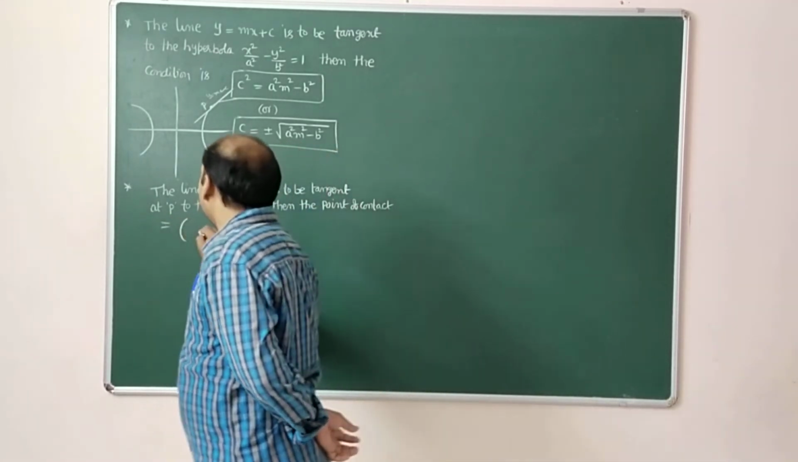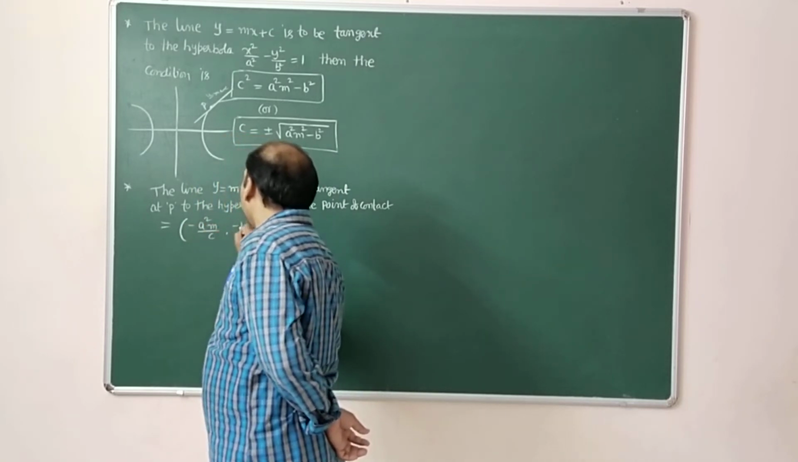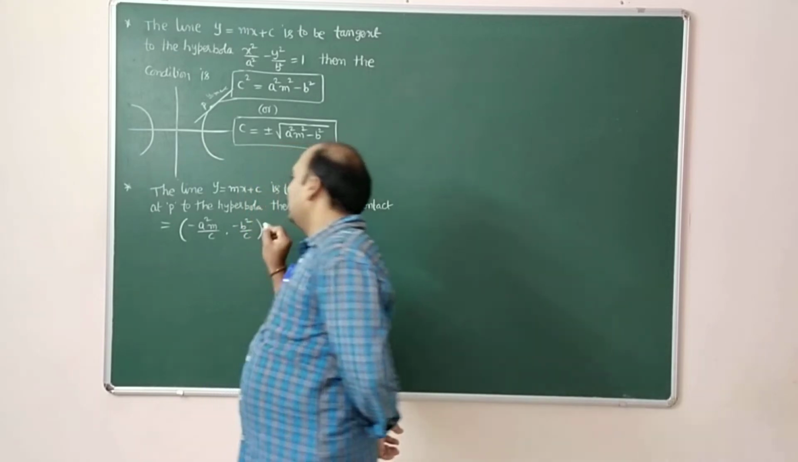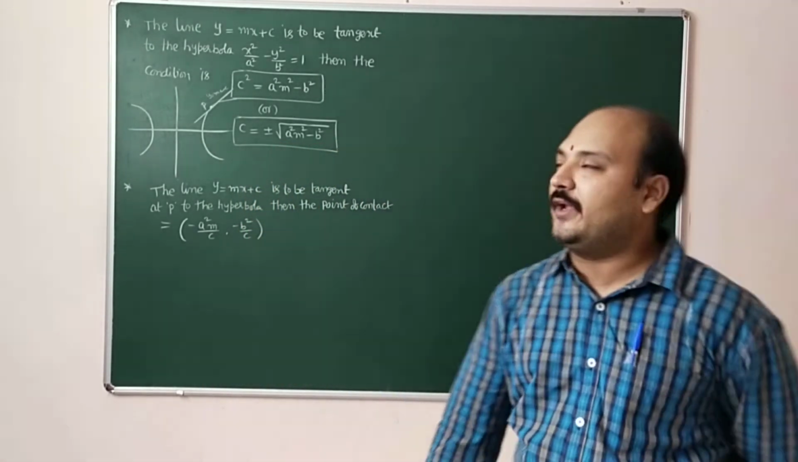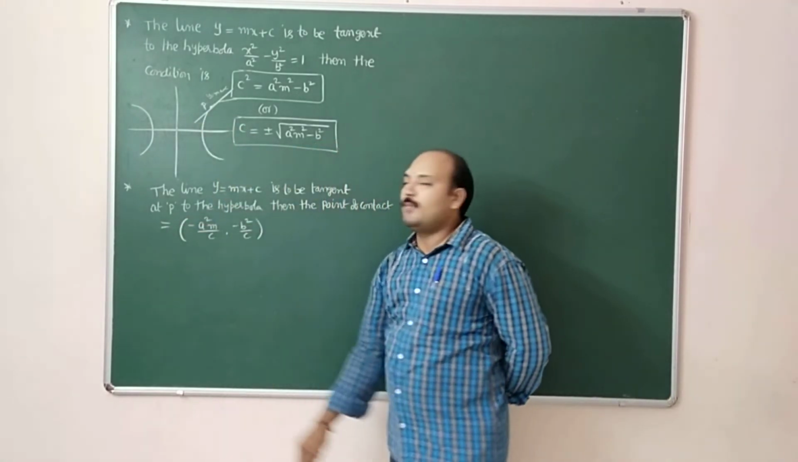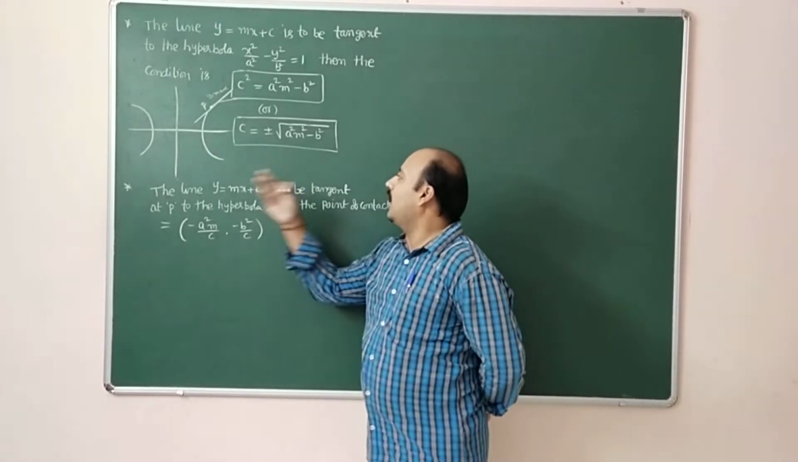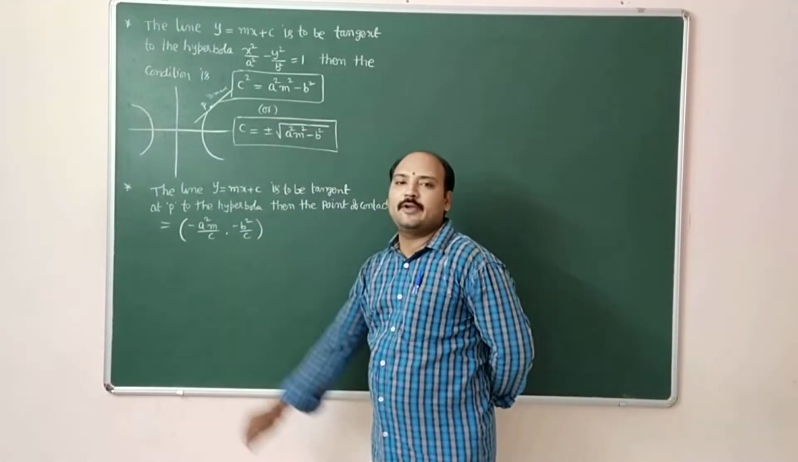Equal to minus a square m by c comma minus b square by c. This is called the point of contact. That means this point P is called the point of contact, when the line touches the hyperbola.